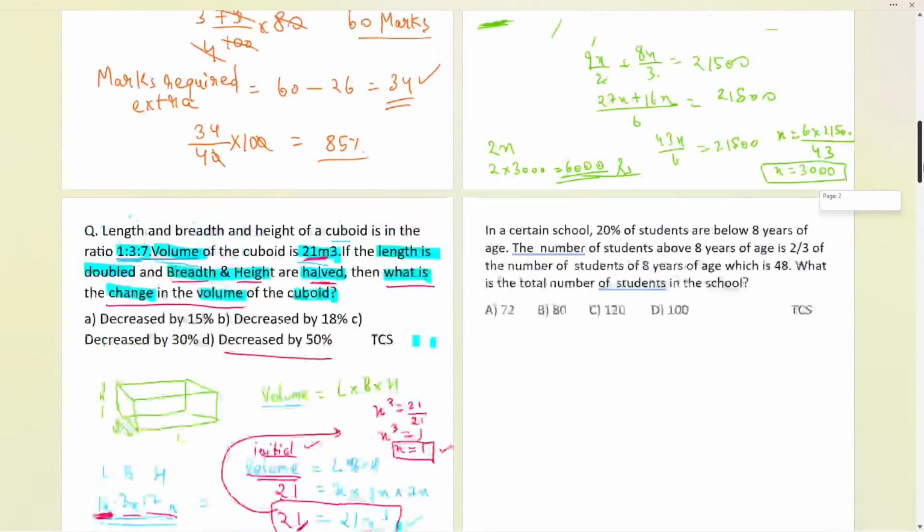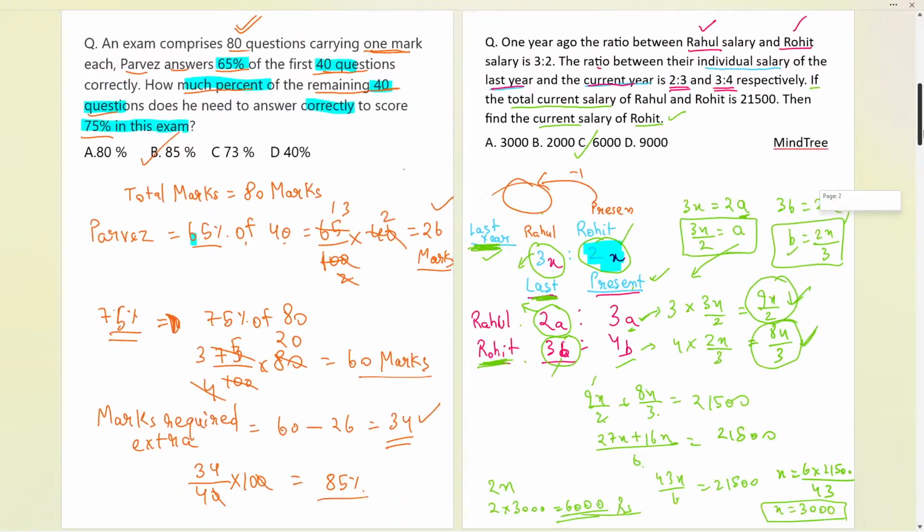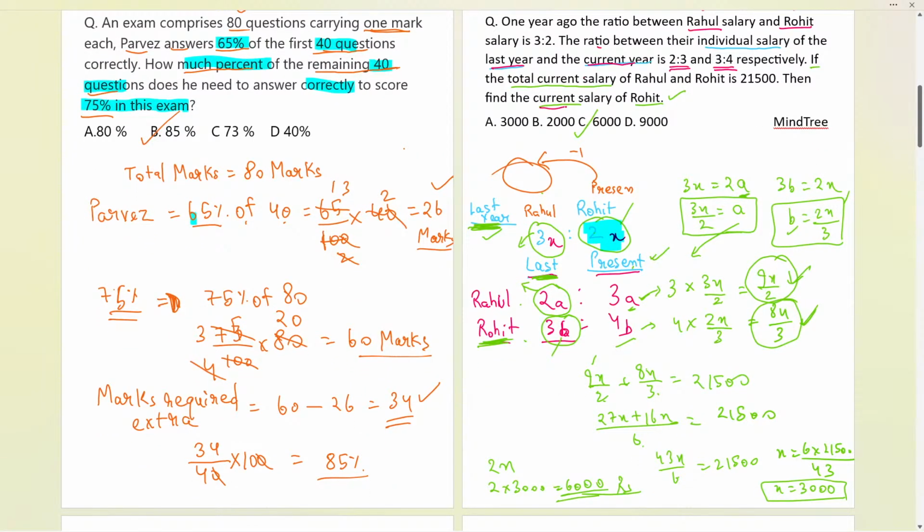And now let us see the previous question. Acha, in this question, let me tell you over here, definitely the current salary was given to us. So basically I modified this question a little bit, and the answer I had to match was the 6,000 only, but earlier it was written as only salary to confuse us. Okay. So now if I want to write the current salary, which is the present salary, definitely we will be calculating this part, 8x by 3.